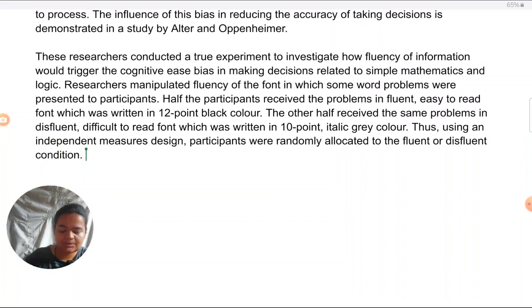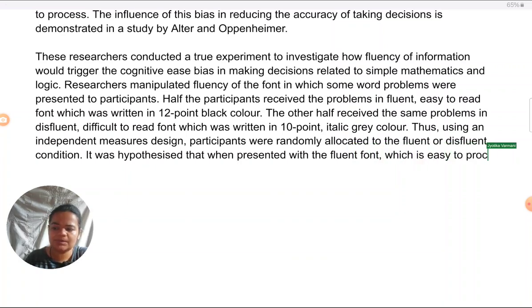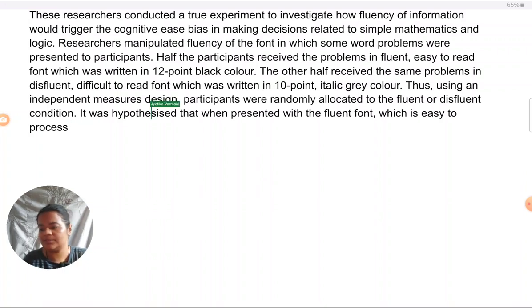Okay, also not mentioned in the mark scheme, but it's understood when it comes to an experiment, there is going to be a hypothesis. So I would like to suggest what the researchers were expecting. What was their prediction? It was hypothesized that when presented with the fluent font, which is easy to process, or you can say easy to think about. If you find terminology is becoming too much jargon for you to remember, you can use simple terms, which is easy to think about, though it is preferable to use some enhanced terminology.